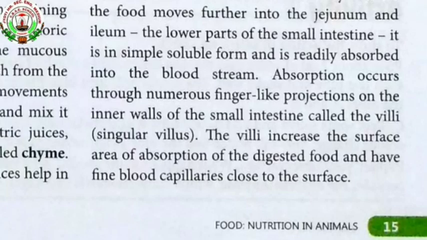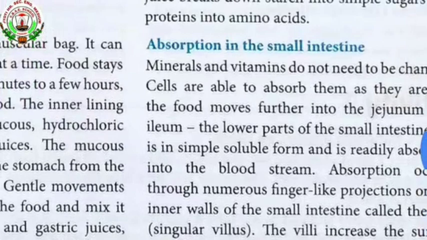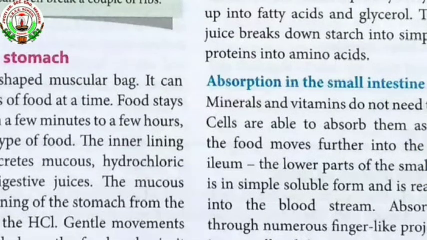From the given paragraph, we have learned that from the duodenum, food passes to the jejunum and ileum, the lower part of the small intestine. The food passed from the duodenum is in a simple soluble form and is easily absorbed into the bloodstream. Absorption occurs through numerous finger-like projections in the inner wall of the small intestine, that is called the villi.